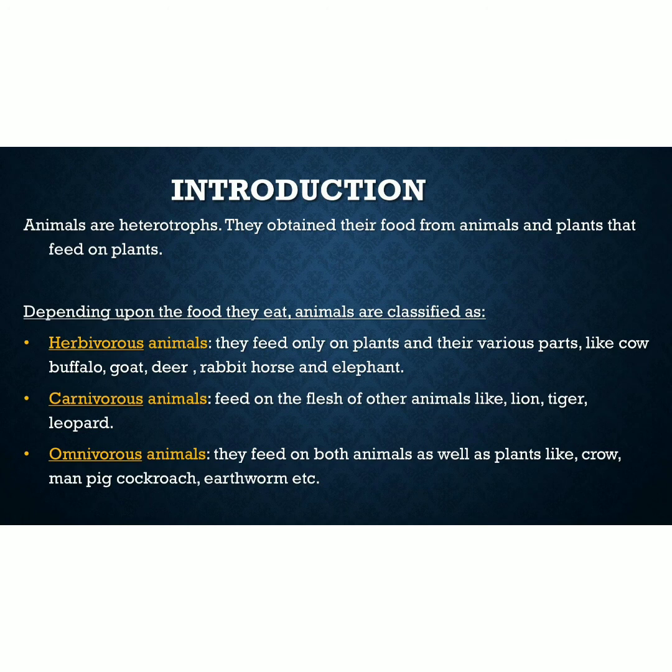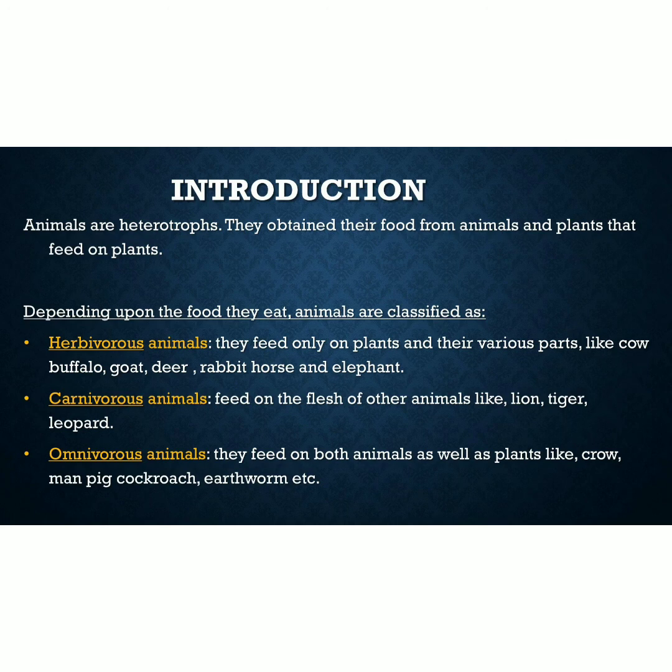Now, depending upon the food they eat, animals are classified as herbivores, carnivores, and omnivores. Herbivorous animals are those animals that feed only on plants and their various parts, like cow, buffalo, goat, deer, rabbit, horse, etc. Second is carnivorous animals.